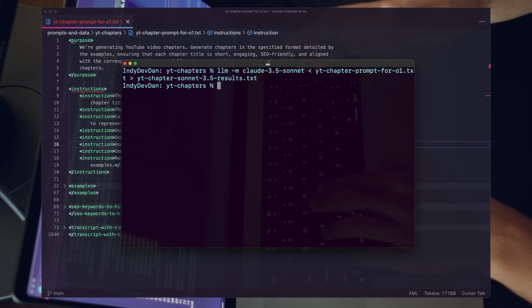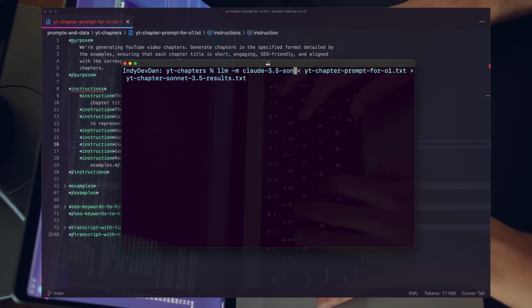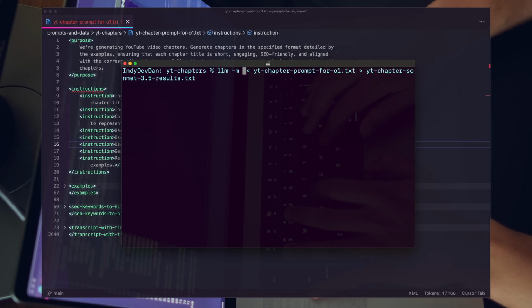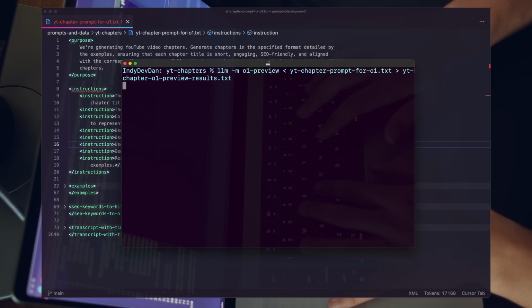So let's go ahead and run the brand new o1 reasoning models. I'll just hit up and then I'll make a couple tweaks here, right? I'm going to do the exact same thing, except we want to run the top of the line o1-preview model. And then we're just going to update the name of the output file, o1-preview-results, okay? So we're going to fire that off.